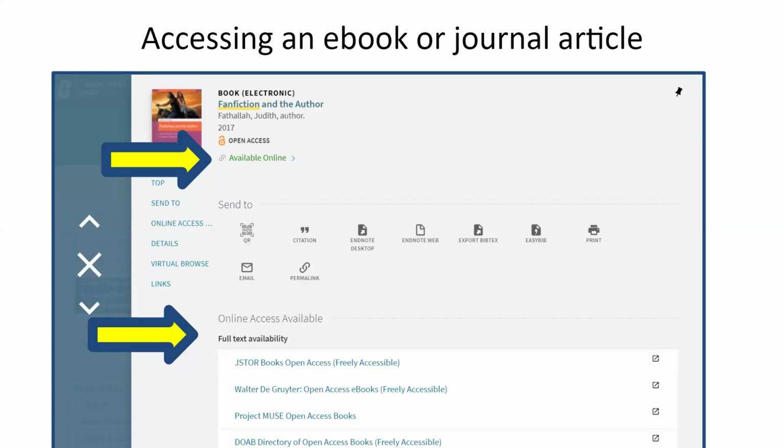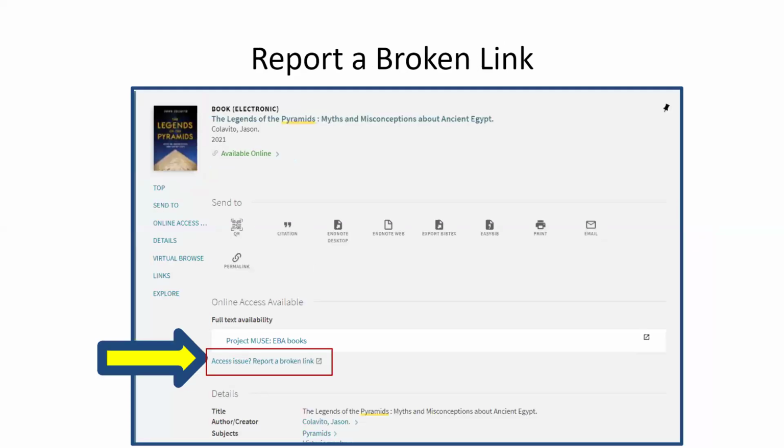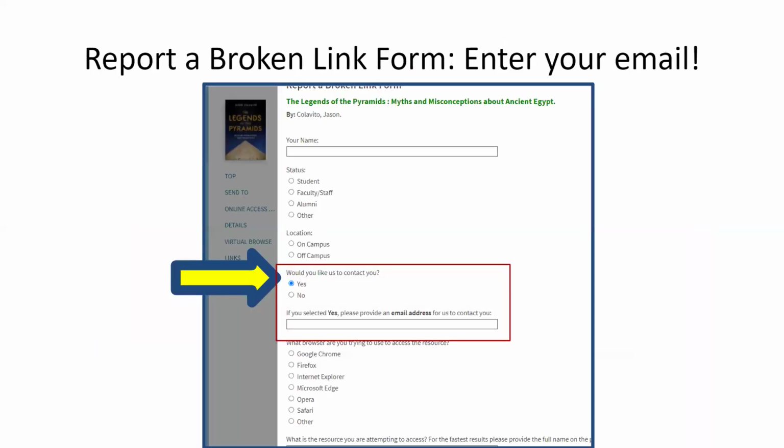But if the link does not work, there is another link underneath that says access issue? Report a broken link. If you click on this, it is going to pop out a form that is going to ask for some information about you. The most important piece is where it says, would you like us to contact you? Please say yes, and then put in your email, because then a librarian will get back to you pretty quickly to let you know, hey, we fixed the link, it's working now, or hey, nope, that link doesn't work.